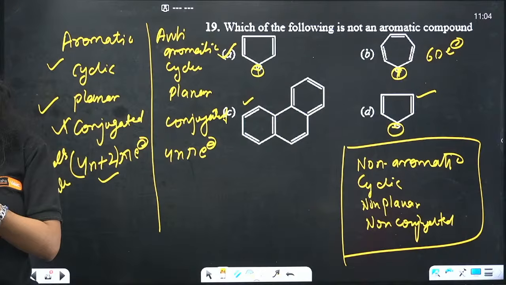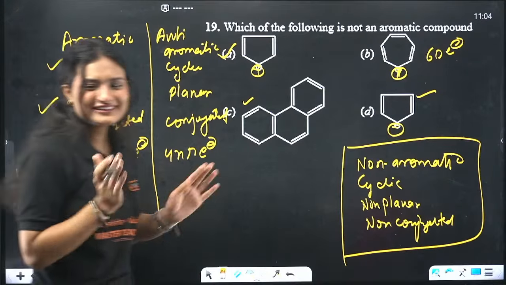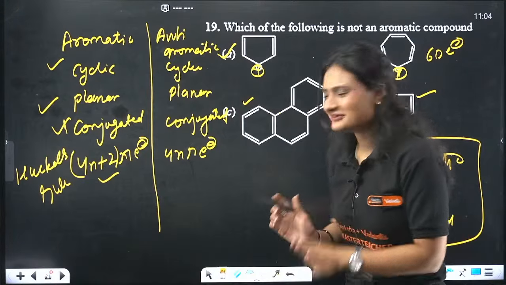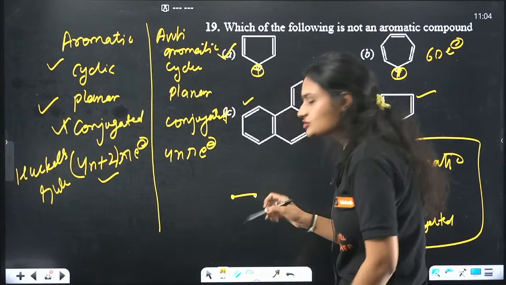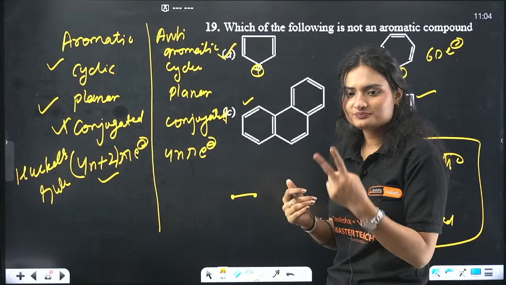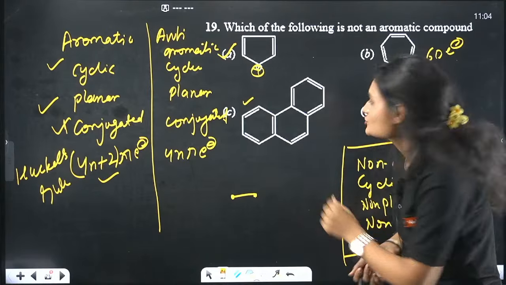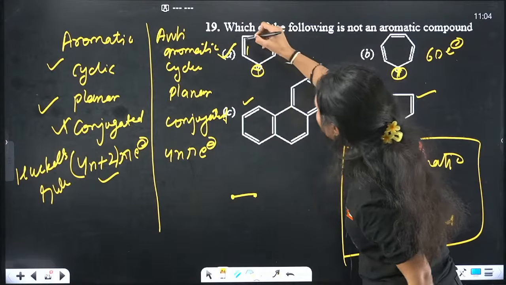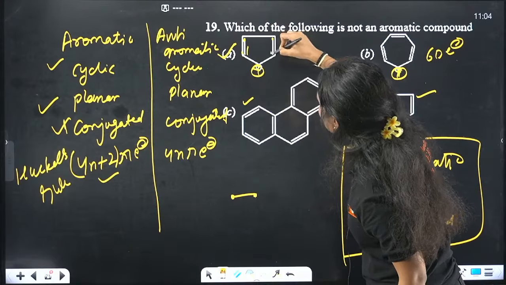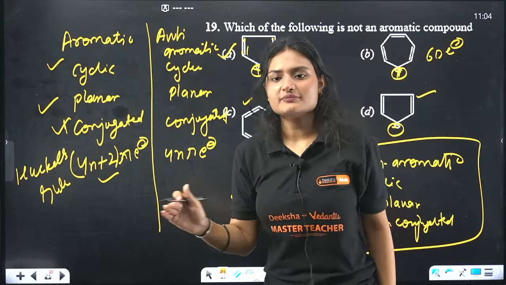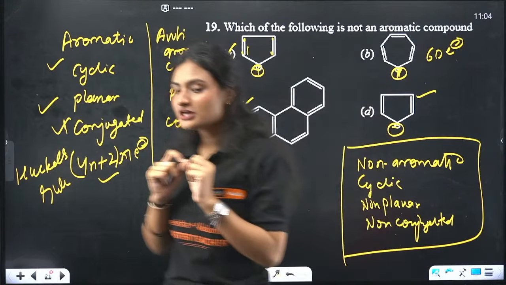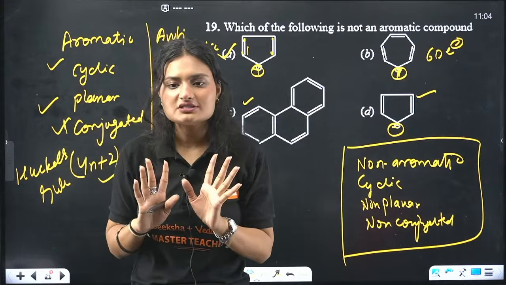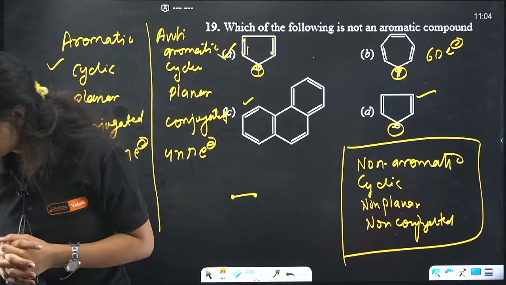Done. Ma'am, you're counting 2 pi electrons for one double bond. Whenever you have a pi bond, a bond is formed by sharing 2 electrons, right? So any bond has 2 electrons. We have one pi bond here, that means there are 2 electrons. Similarly, this pi bond also has 2 electrons. Clear? Every bond is formed by sharing of 2 electrons. So pi bond also has 2 electrons, and sigma bond also has 2 electrons, right?